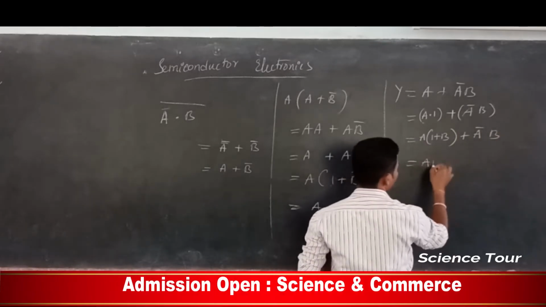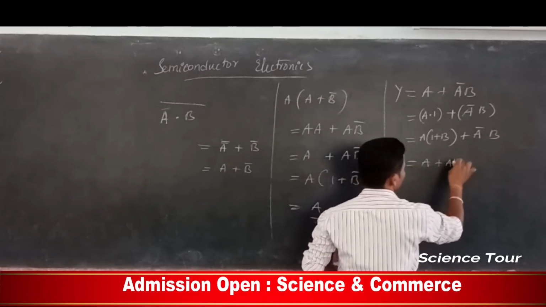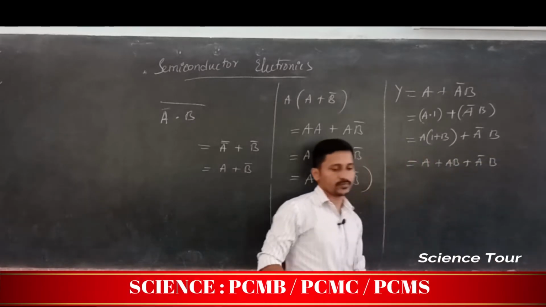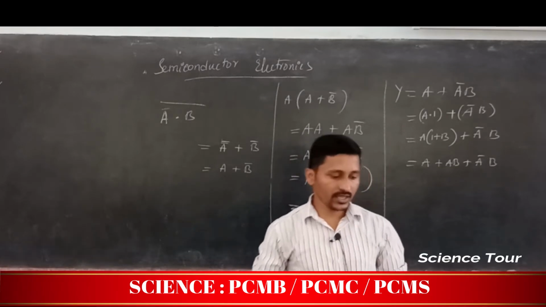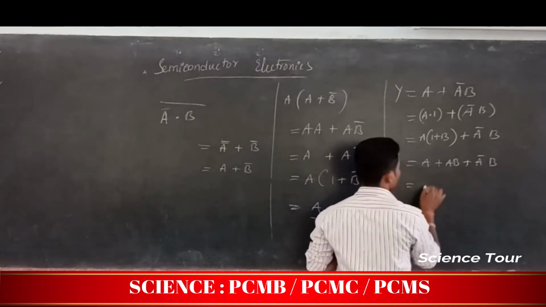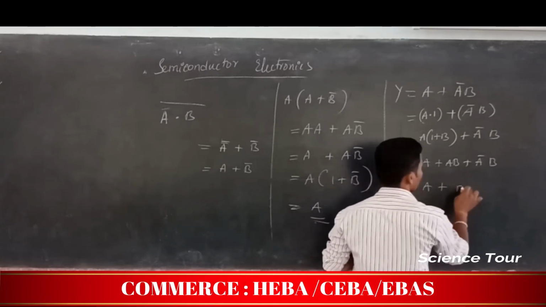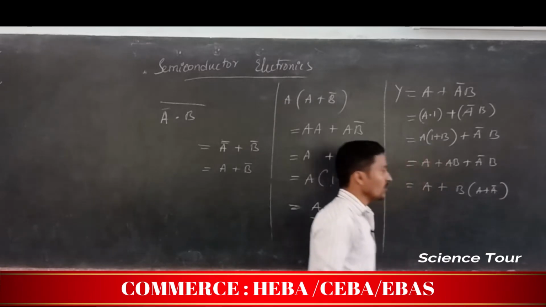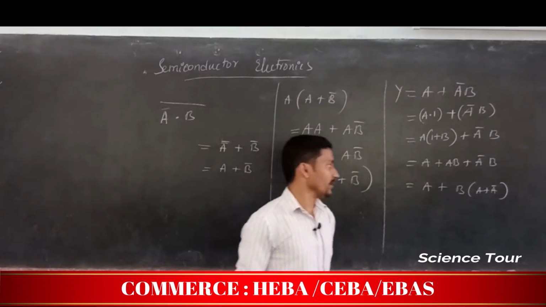Now A plus A B plus A bar B. Now B is a common term here. You can take A into B into (A plus A bar). What do you mean by A plus A bar?